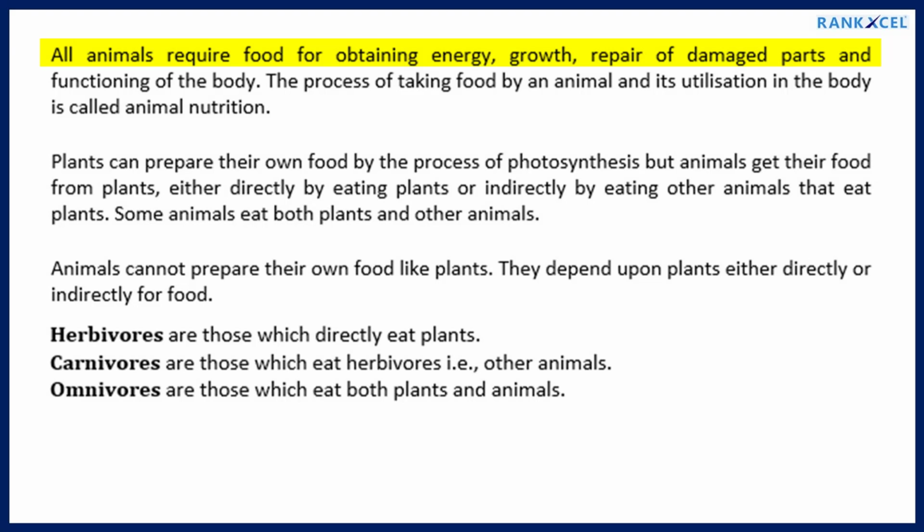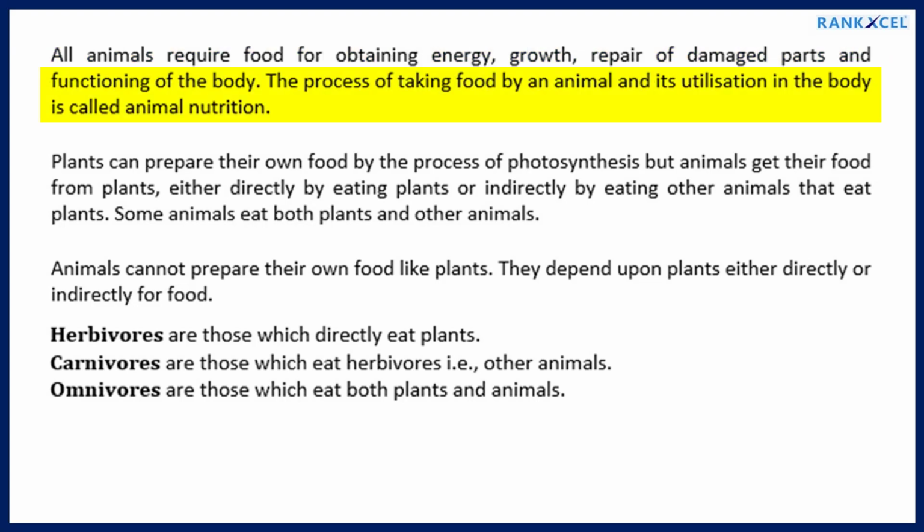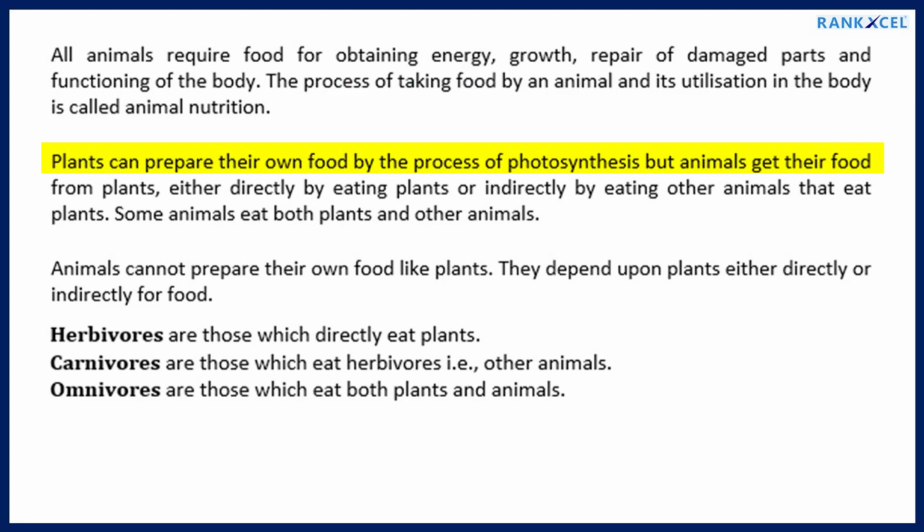All animals require food for obtaining energy, growth, repair of damaged parts and functioning of the body. The process of taking food by an animal and its utilization in the body is called animal nutrition. Plants can prepare their own food by the process of photosynthesis, but animals get their food from plants, either directly by eating plants or indirectly by eating other animals that eat plants.